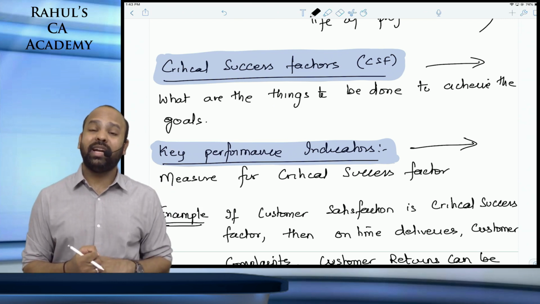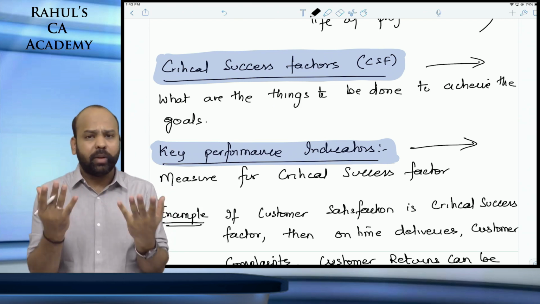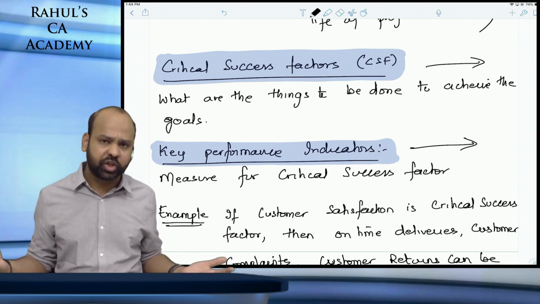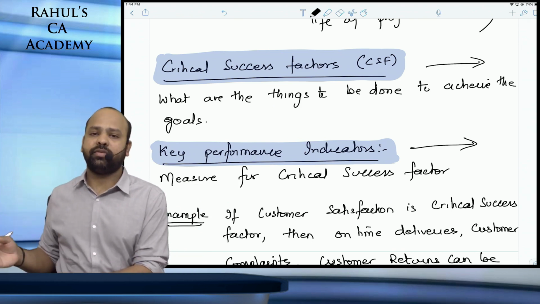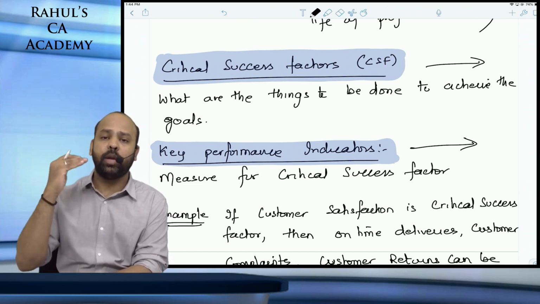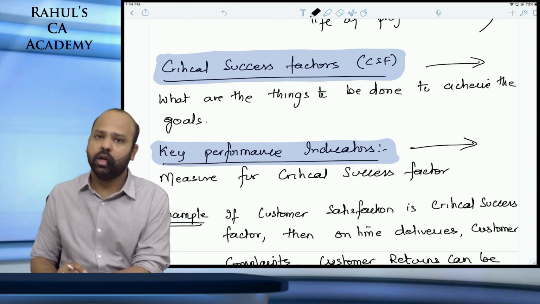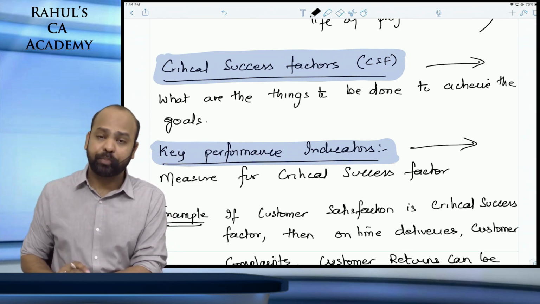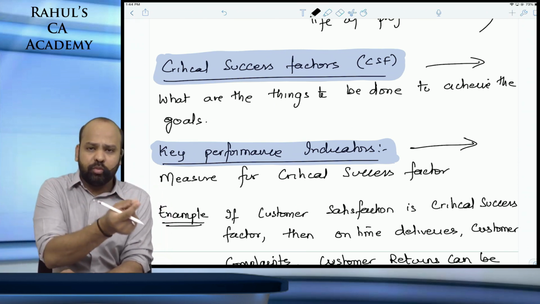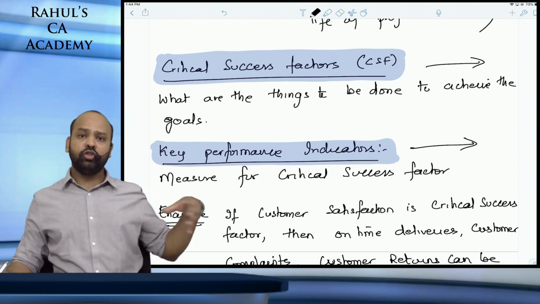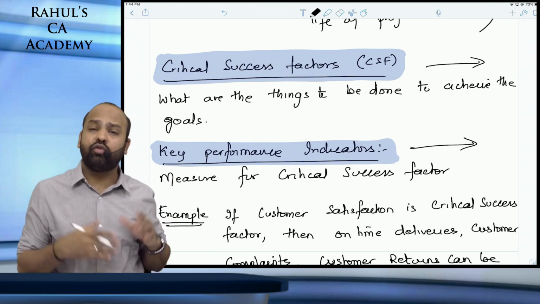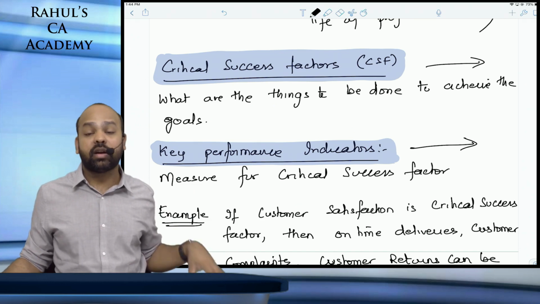So an organization will identify critical success factors. Not just one, you can have multiple critical success factors for multiple functions, for multiple stakeholders, for multiple divisions. Some of them might say that top-notch research and development is a critical success factor. You'll have to keep innovating and keep bringing out new products continuously. Only then will you be able to survive in this market. Someone might say it is customer satisfaction in terms of delivery time to the consumer. Consumers are more worried about delivery time, and a few are more worried about the quality of the product, or a competitive price. So what is critical to the success of an organization is a critical success factor.